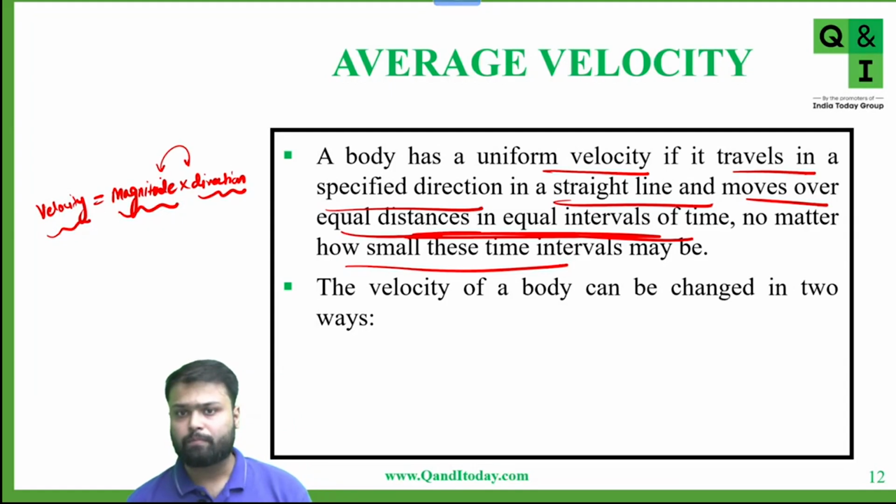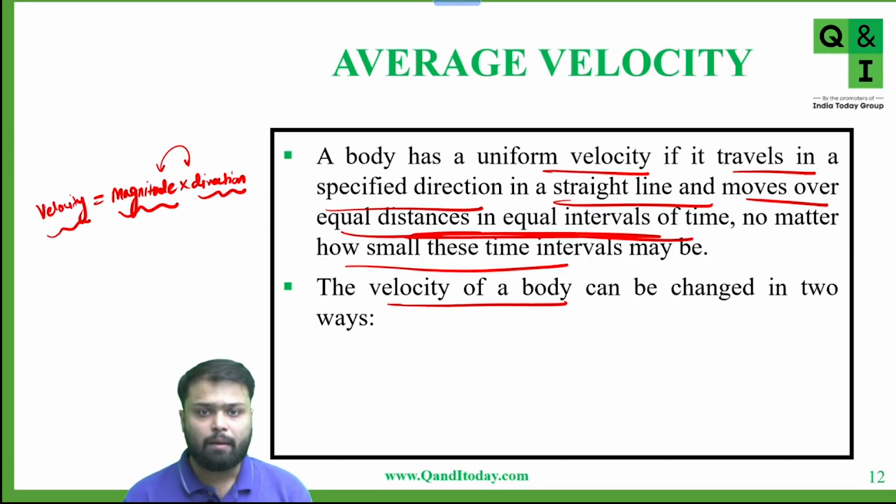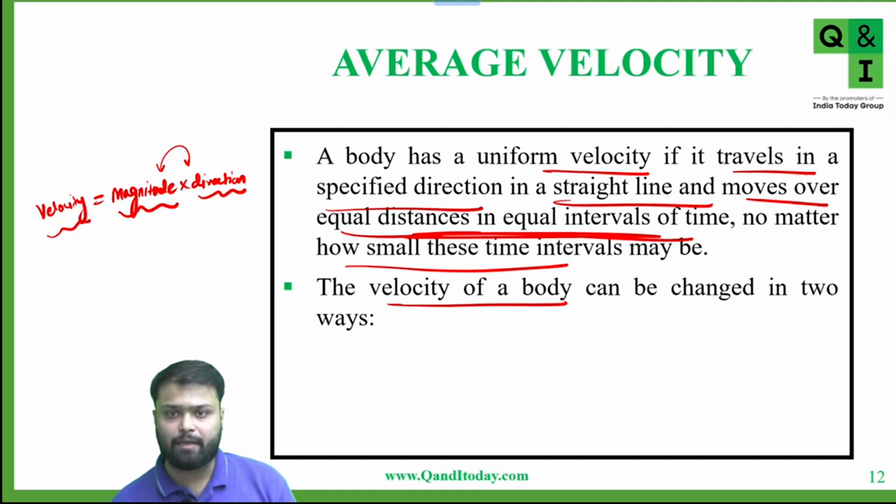Yes or no? If I ask you in how many ways you can change the velocity of the body, you can say, as velocity is a vector quantity, it depends upon both magnitude as well as direction. So if you change only magnitude, then also the vector quantity changes. If you change direction, then also it changes. And if you change both magnitude as well as direction, then also it changes.